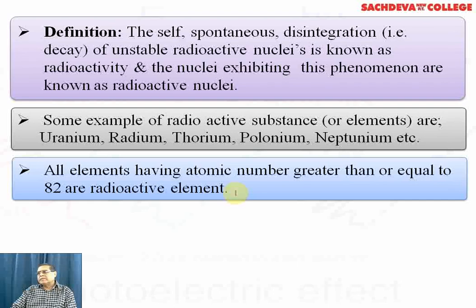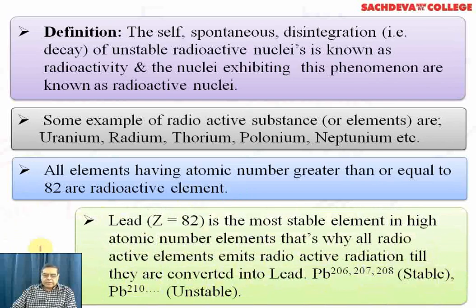In the case of lead, there are several isotopes: 206, 207, 208 are stable, but other isotopes like 210, 212, and 214 are unstable. So lead with atomic number 82 is the most stable element. In the high atomic number elements, that's why all radioactive elements emit radioactive radiations till they are converted into lead. 206, 207, 208 stable, and 210 unstable.